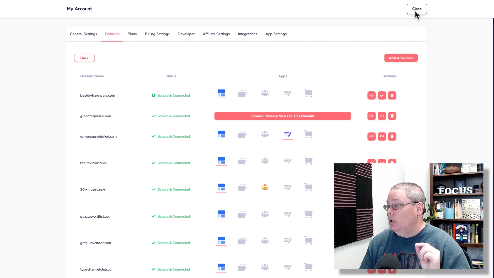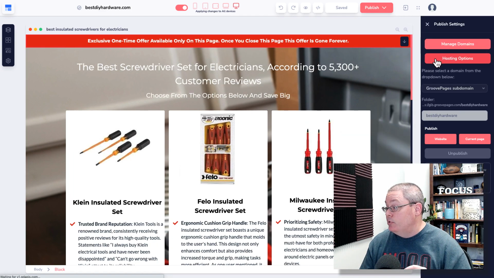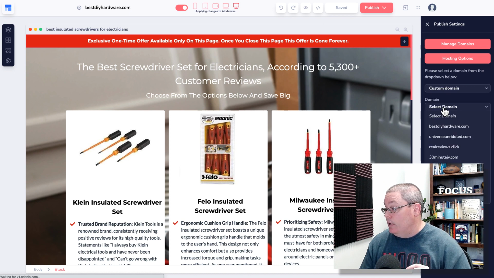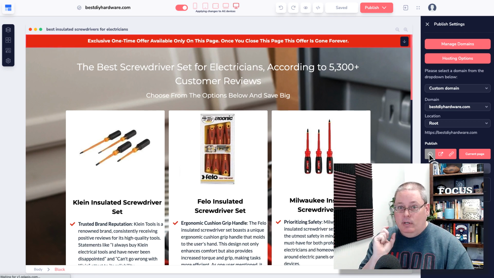Then I'm going to close this. Then I'm going to go back to my page under publish. We're going to set up the hosting options. We are going to choose a custom domain and we are going to select best DIY hardware. The location here is going to be root and we are going to publish this website. Then once that website is published, we're going to take a look at the page, make sure it is actually being hosted on that domain.